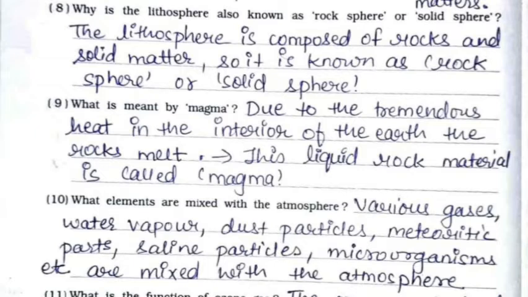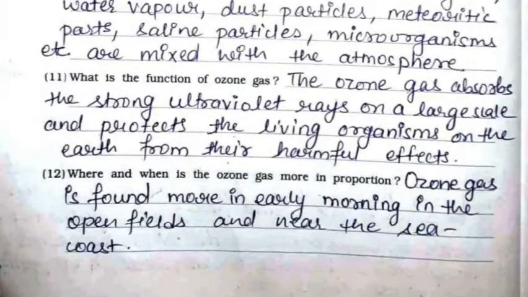10th, what elements are mixed with the atmosphere? Various gases, water vapor, dust particles, meteoritic parts, saline particles, microorganisms, etc. are mixed with the atmosphere. 11th, what is the function of ozone gas? The ozone gas absorbs the strong ultraviolet rays on a large scale and protects the living organisms on the earth from their harmful effects. 12th, where is the ozone gas more in proportion? Ozone gas is found more in early morning in the open fields and near the sea coast.